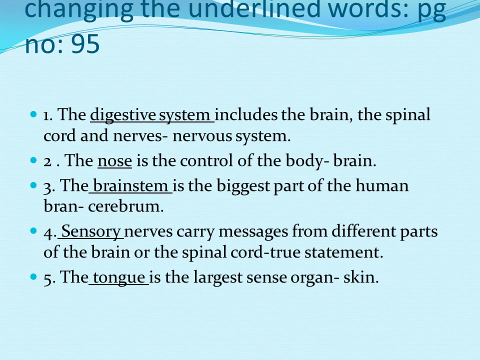And the next one, changing the underlined word. The underlined word is the wrong one. You have to correct it. The digestive system includes the brain, spinal cord and the nerves. So is it a digestive system? No, it is a nervous system. So strike the word digestive system and write nervous system.